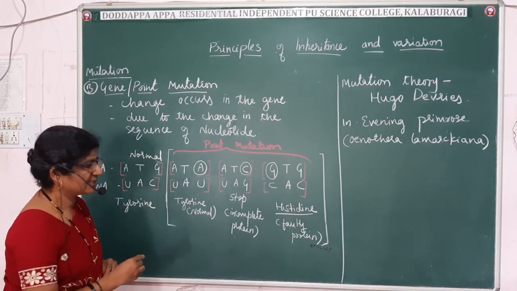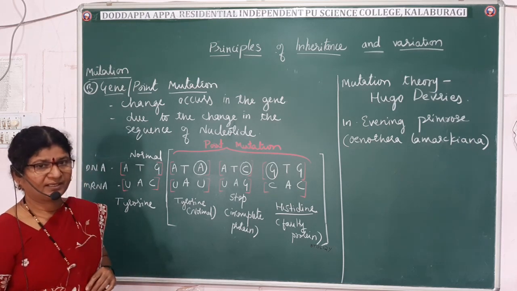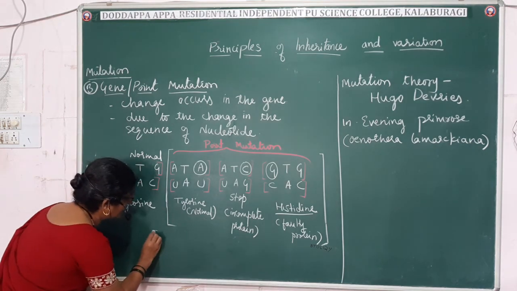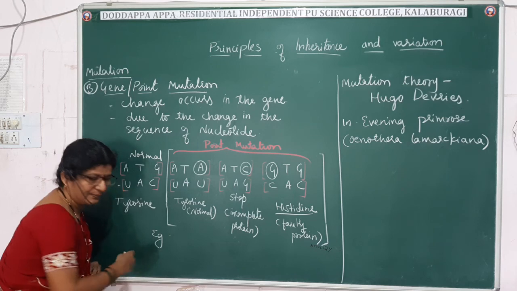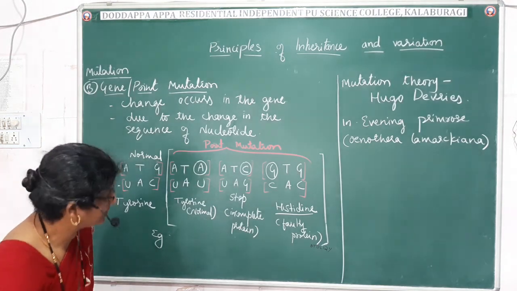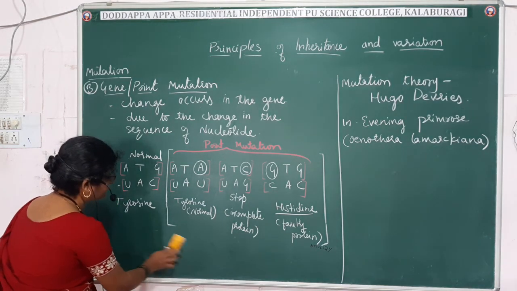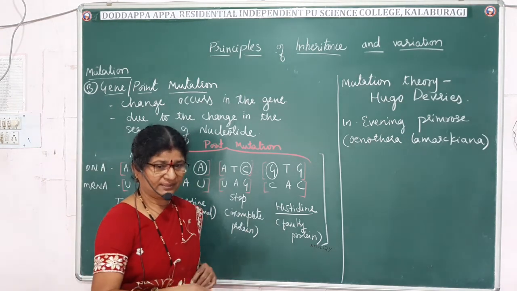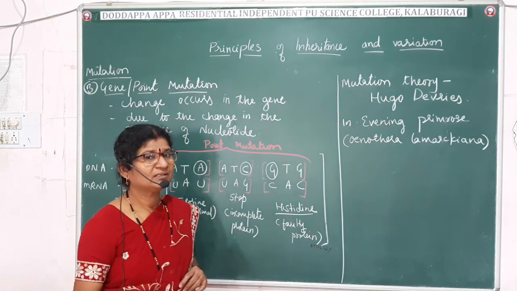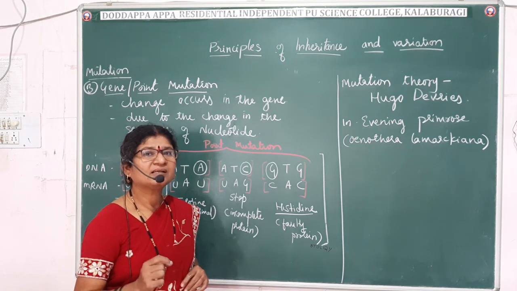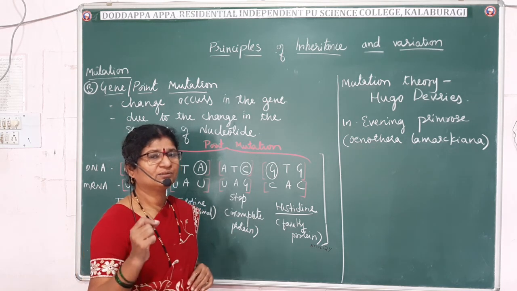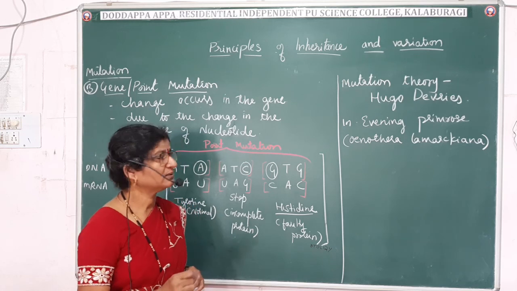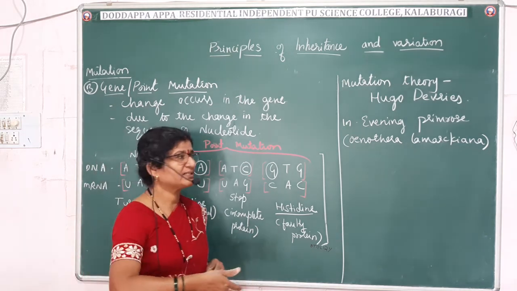The one best example we will read in the coming period is sickle cell anemia. Let me not write it here, we may get confused later. We will read about this in the next period, where we will study genetic disorders. Sickle cell anemia is also a best example for gene mutation. Next we will discuss.